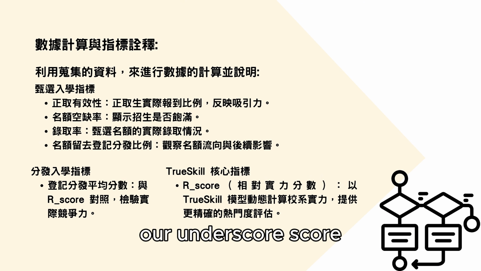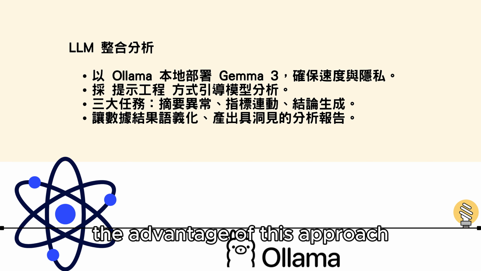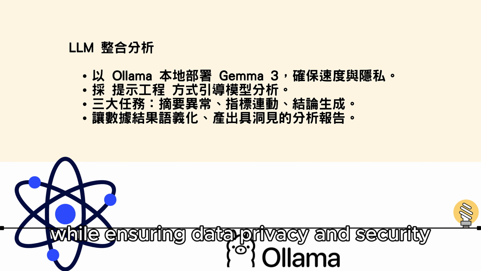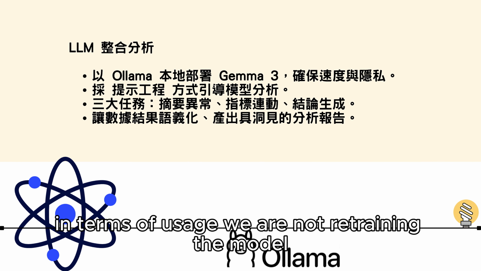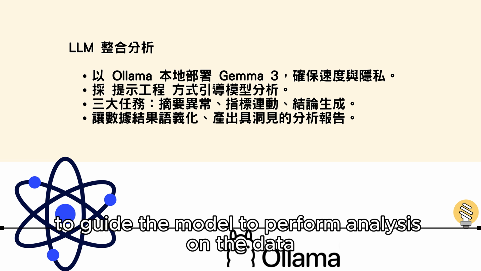We deployed the Gemma 3 model locally using Alma. The advantage of this approach is that it enhances data processing speed while ensuring data privacy and security. In terms of usage, we are not retraining the model but using prompting, designing structured textual instructions to guide the model to perform analysis on the data.